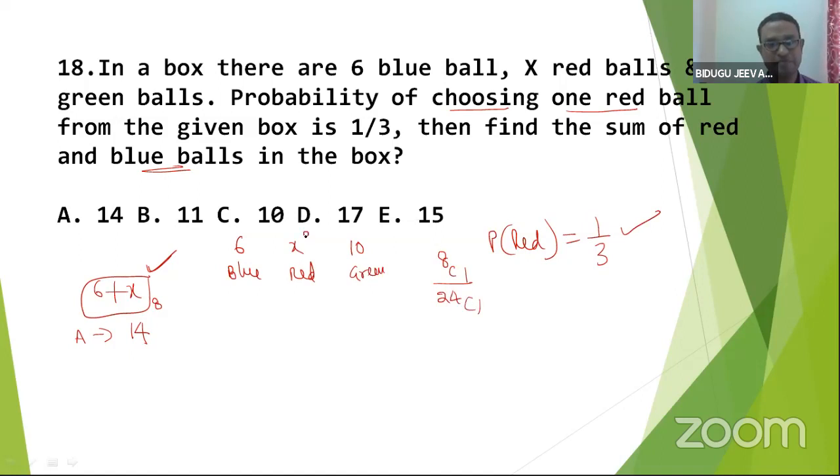If I keep 8 here, absolutely 8 by 24, I got 1 by 3, which is the given value. My assumption is right. Follow my point. Is it right? Great. So I hope you understood clearly. Move to the next one.